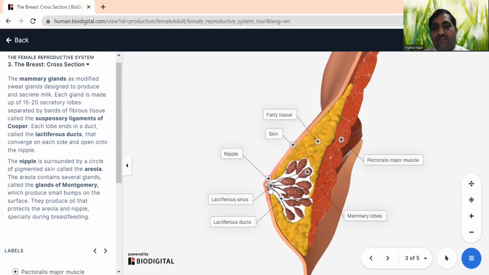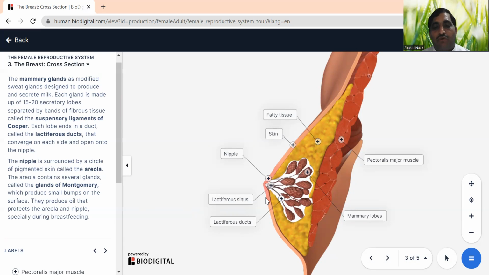So you see, in a breast, the little bumpy part we call the nipple. And this area is also pigmented, so this pigmented area we call the areola. This areola contains several glands. We call these glands the Montgomery glands, or the glands of Montgomery.